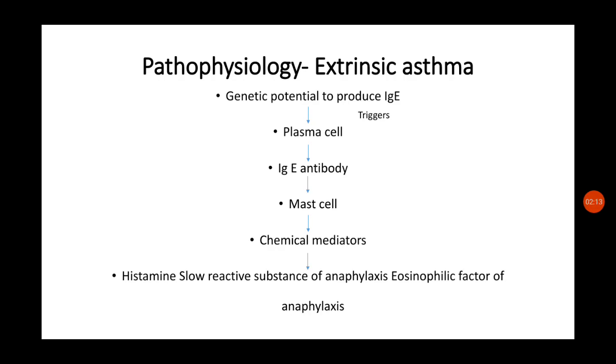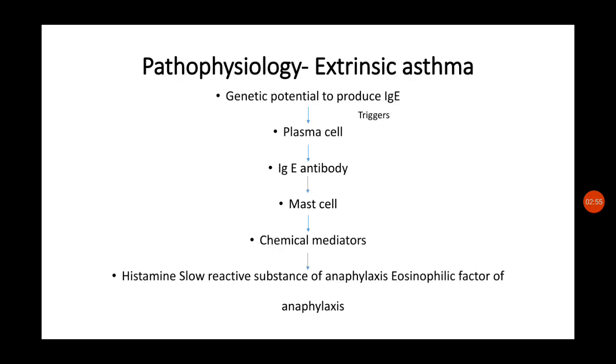Histamine will cause smooth muscle contraction, increased vascular permeability and edema formation, and increased mucus secretion. These things will occur in the airways and cause constriction of the airway as a result of histamine. The second one is slow reactive substance of anaphylaxis. It will cause prolonged smooth muscle contraction. That means histamine has already acted on the bronchial airway to contract, and this will be prolonged with the help of slow reactive substance of anaphylaxis.